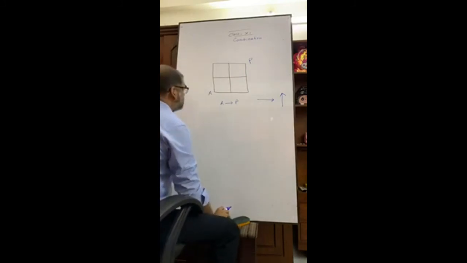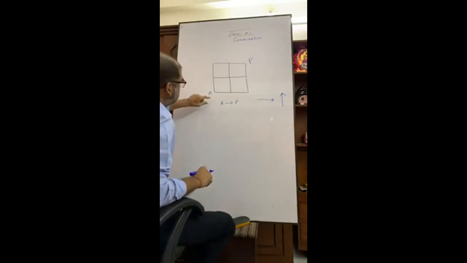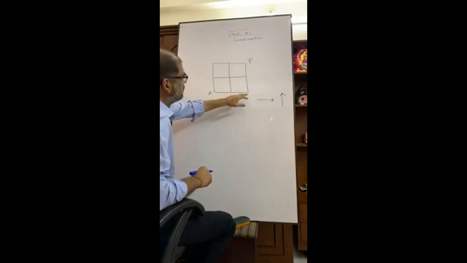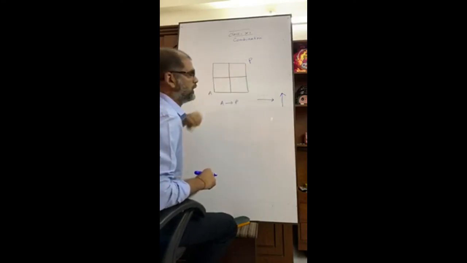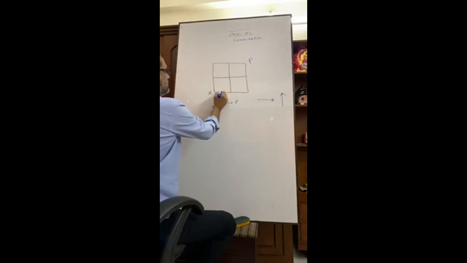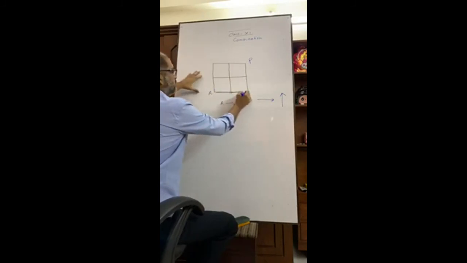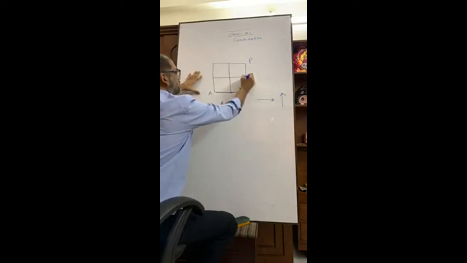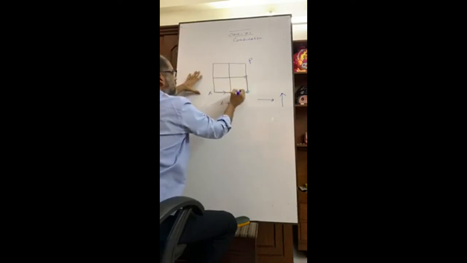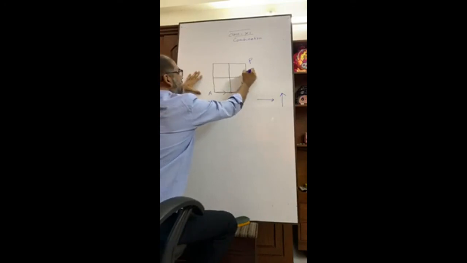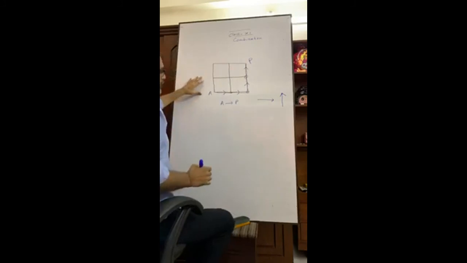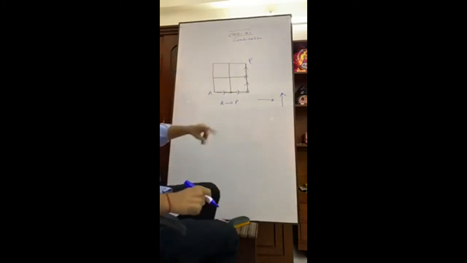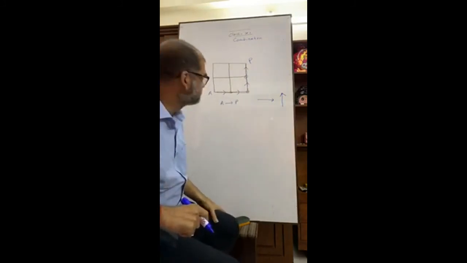Suppose you have started your journey from A. You can go A to this point, then this point, then this point, then this point, like this. Then this point, then this point, then this point, then this point. You have one way. In this, how many ways are there?